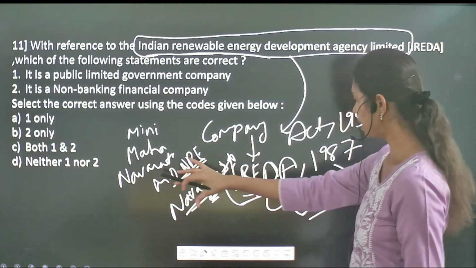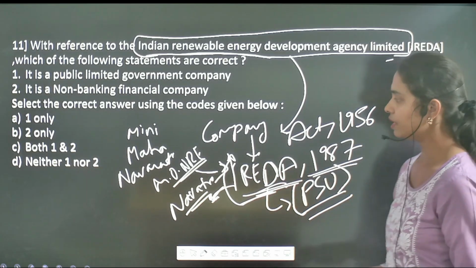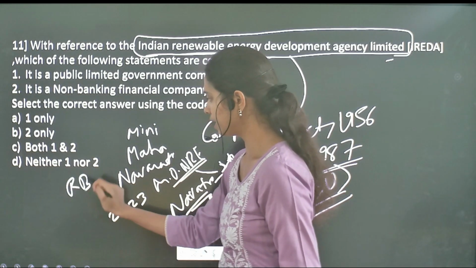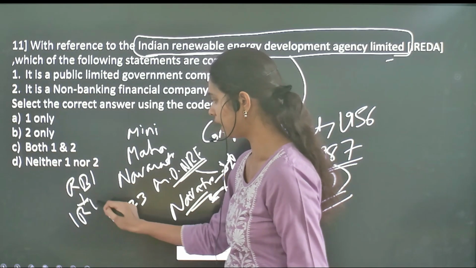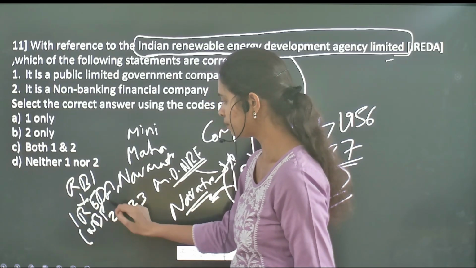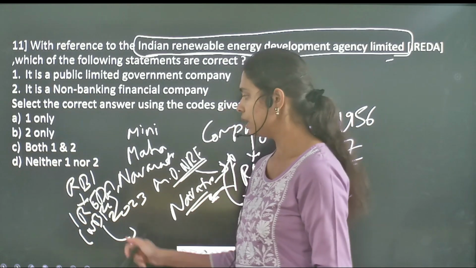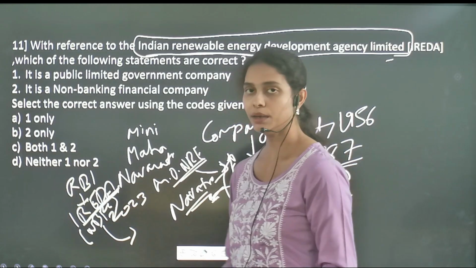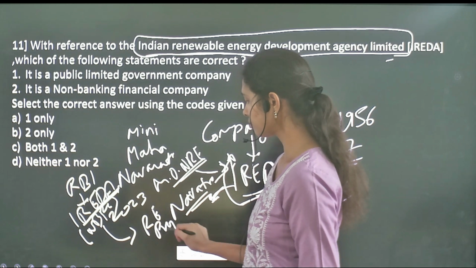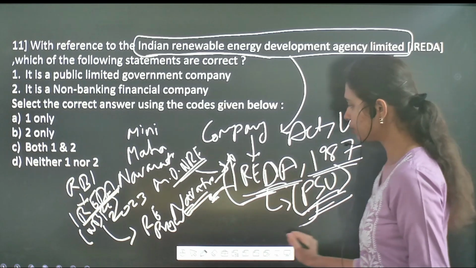This is all about the brief introduction regarding IREDA. In 2023, under the RBI, this organization has been given the status of NBFC, a non-banking financial company. With this status, IREDA can now provide loans to different renewable energy projects. In such a way it has evolved from a PSE to an NBFC.